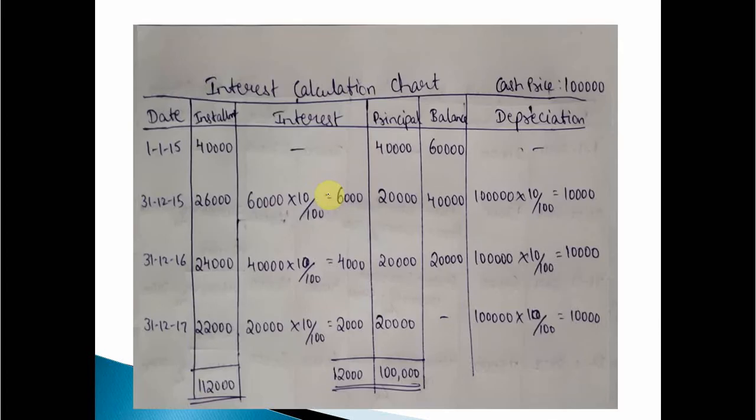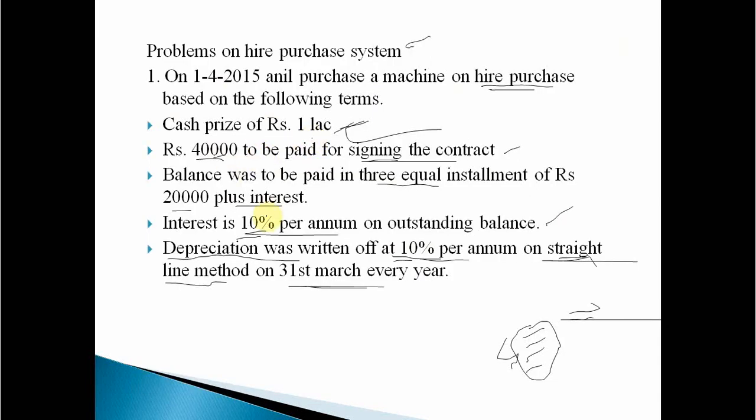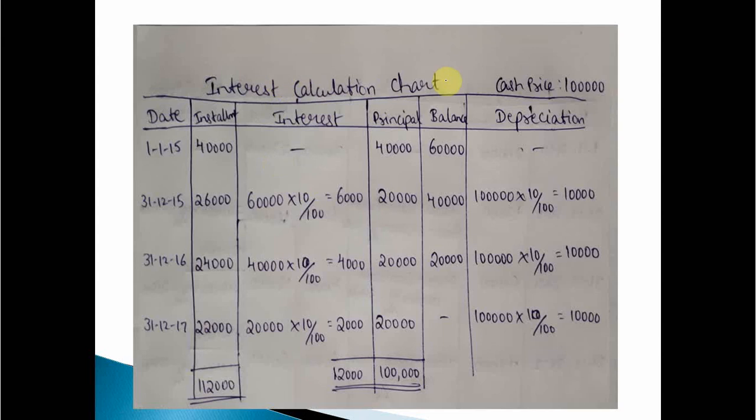So this type of statement is required to prepare. See here, the interest calculation chart. The heading changes depending upon the question. In this question, since cash price is already given, we know the original value, so directly we can calculate.